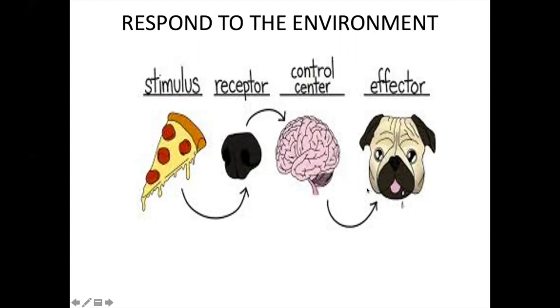Effectors are normally muscles. Here it is a watering mouth. The effector is the mouth, which is watering. So this is the response that the dog had given to the stimulus it received in the form of smell.